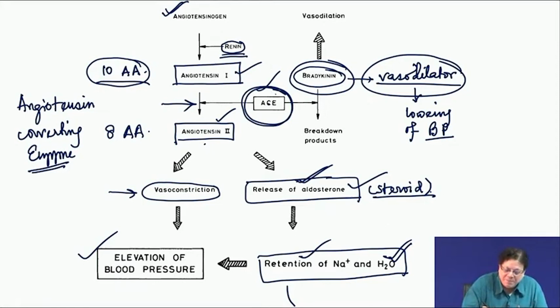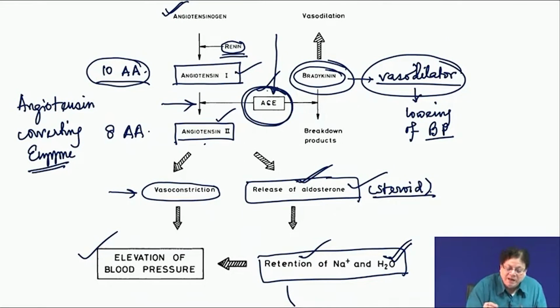I can use an inhibitor of angiotensin converting enzyme, because if I inhibit angiotensin converting enzyme, that inhibits the production of angiotensin 2, and it inhibits the breakdown of bradykinin. If angiotensin 2 is not produced, vasoconstriction will be less, and that means the release of aldosterone will be less, and less release of aldosterone means less retention of sodium and water. Okay. So, you can target angiotensin converting enzyme.